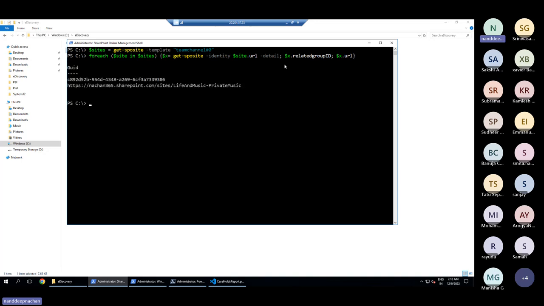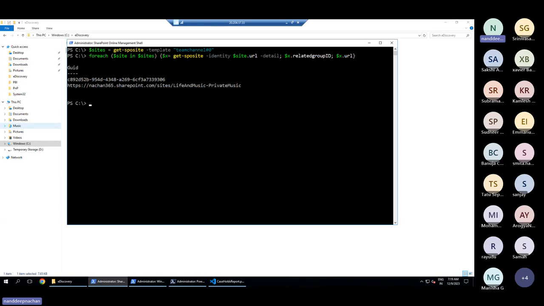So let us run this, and it is going to give us this result. This is the site that we have got, which is a private channel onto my SharePoint, onto my Teams, and this is the GUID associated with that. From here we can pick up the GUID, and we now need to use this in our content search. So we need to include those private channel messages into the content search.